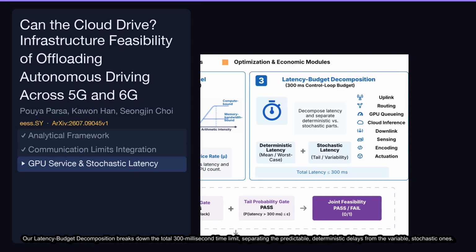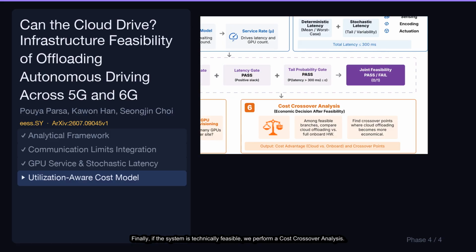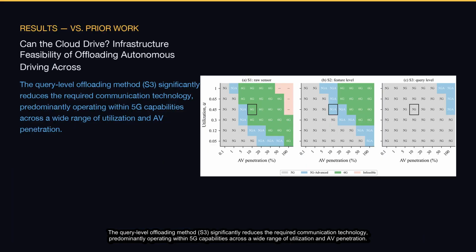Our latency budget decomposition breaks down the total 300 millisecond time limit, separating the predictable, deterministic delays from the variable, stochastic ones. Finally, if the system is technically feasible, we perform a cost crossover analysis. This is where we figure out the exact conditions under which offloading to the cloud becomes cheaper than using powerful onboard hardware.